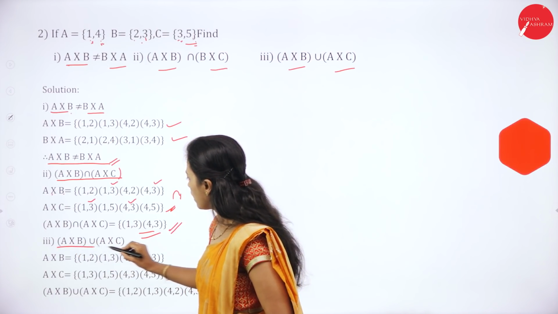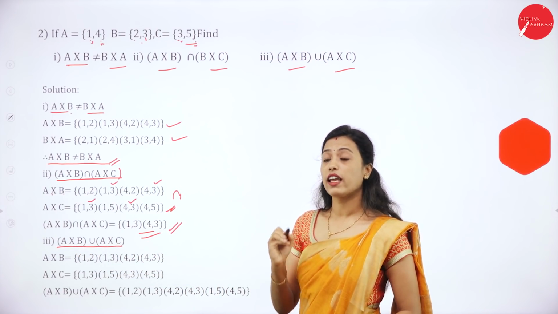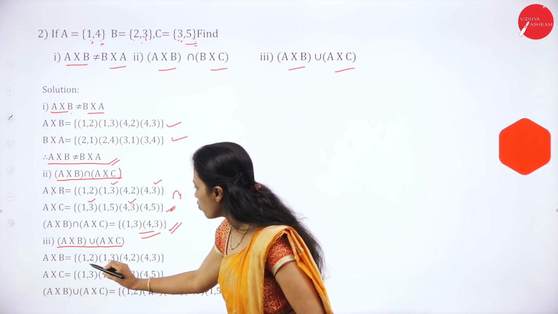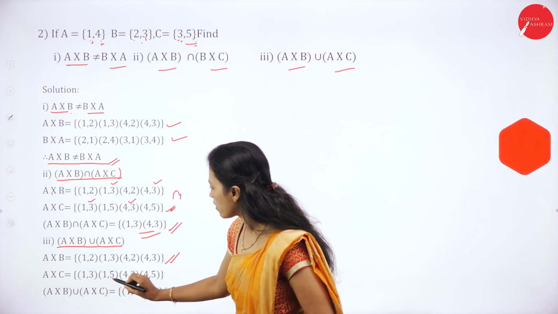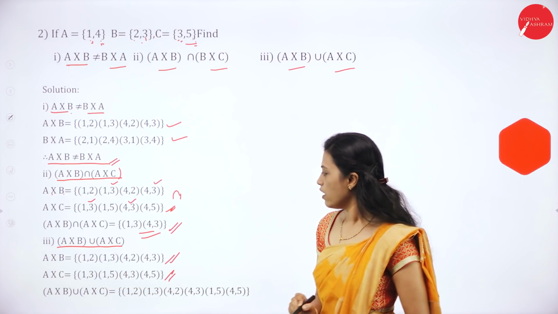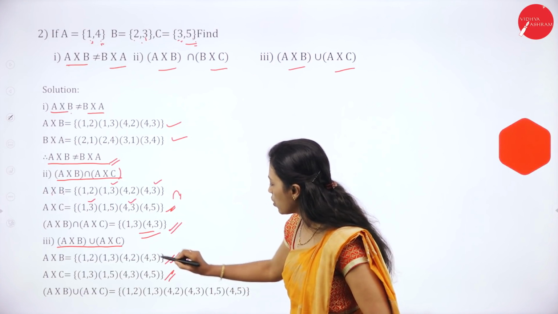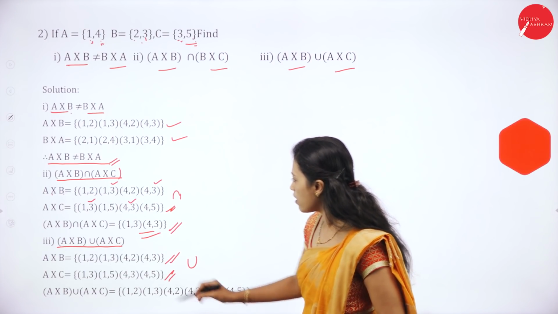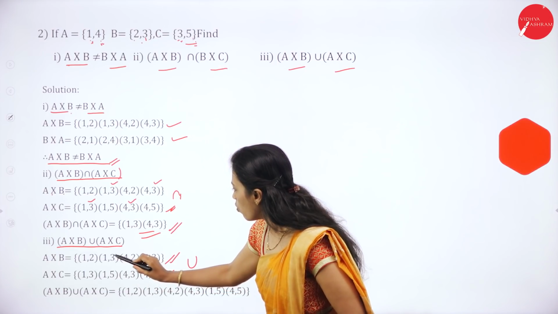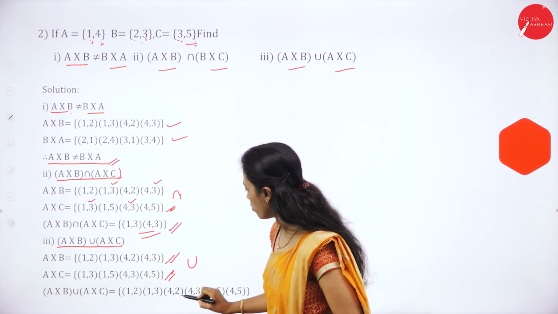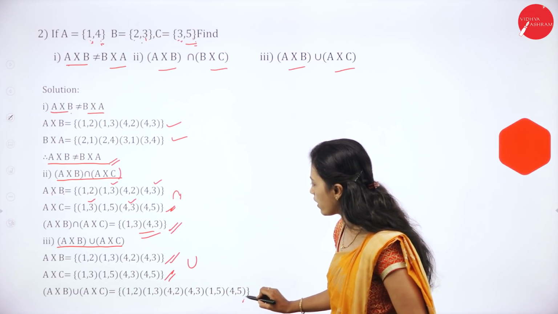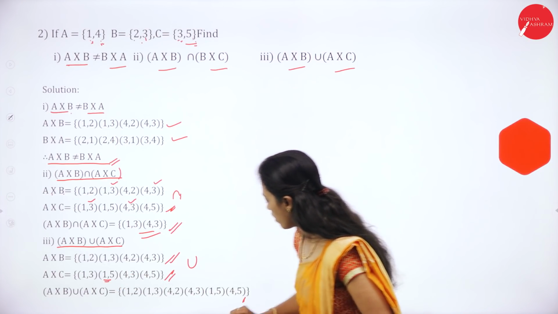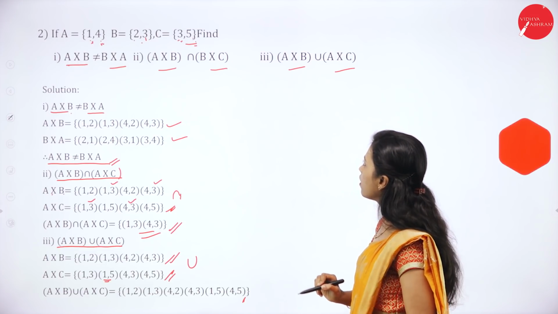Next, A × B union A × C. A × B is (1,2), (1,3), (4,2), (4,3). Then A × C is (1,3), (1,5), (4,3), (4,5). So the union of these two sets is (1,2), (1,3), (4,2), (4,3), and (4,5). Here (1,5) is also there: (1,5) and (4,5).